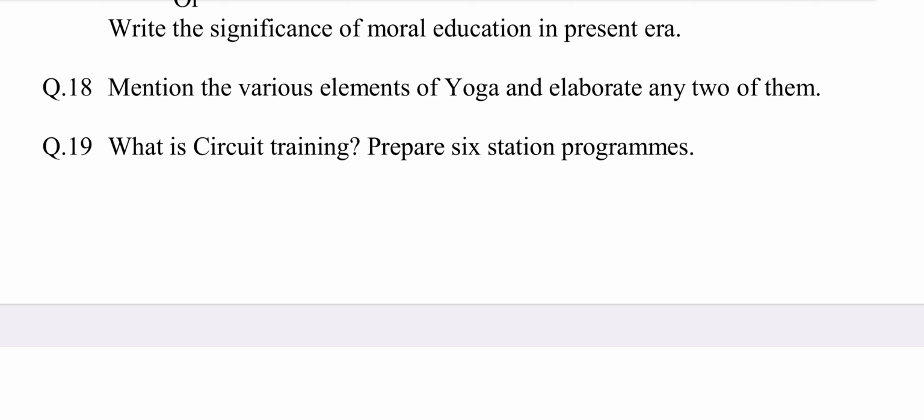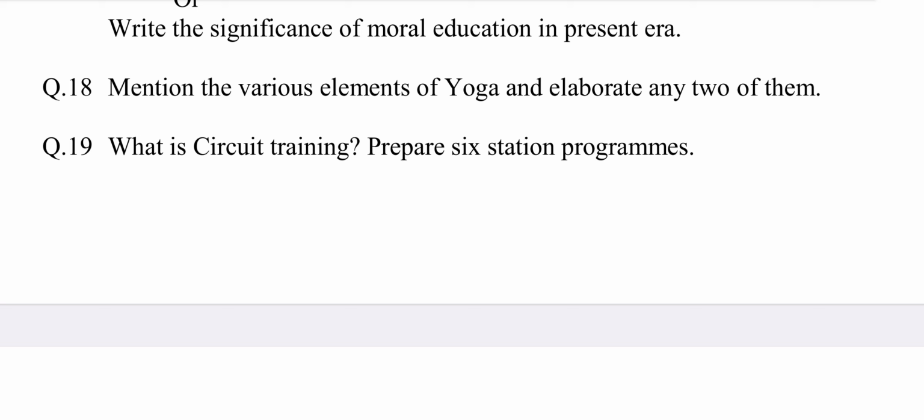Number 1, yam. 2, niyam. 3, postures or asana. 4, breath control or pranayam. 5, discipline or pratyahara. 6, concentration or dharana. 7, meditation or dhyana. 8, samadhi or self-realization.